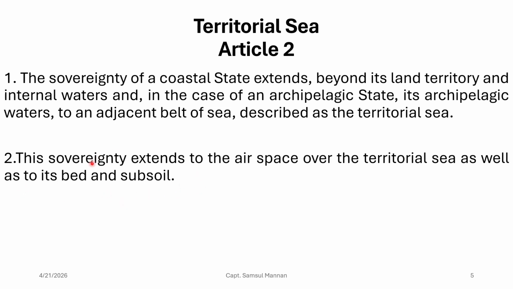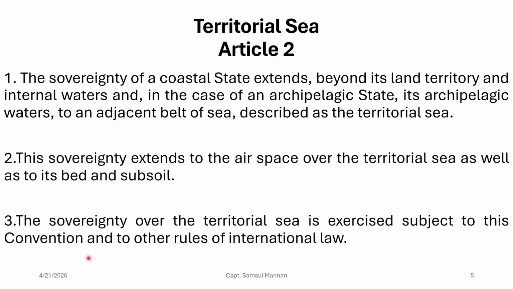That means the coastal state will enjoy sovereignty in the airspace as well. So that's why if you are an aircraft and you want to use the airspace which is situated in the territorial boundary of a coastal state, you need to take permission, right? And Article 2, clause 3 says that the sovereignty over the territorial sea is exercised subject to this convention and to other rules of international law.